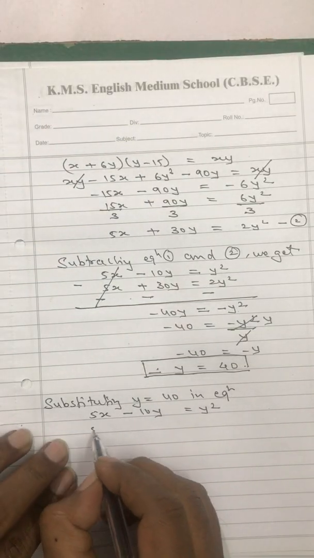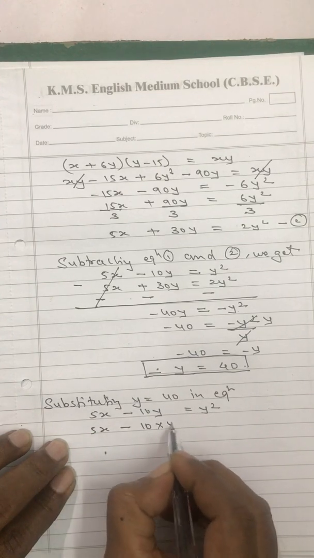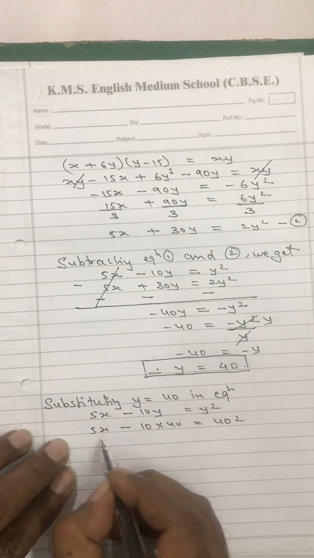So y is equal to 40, so you will get 5x minus 10 into 40 is equal to 40 square.